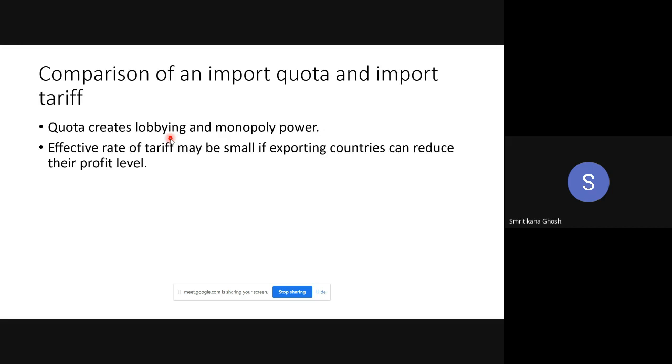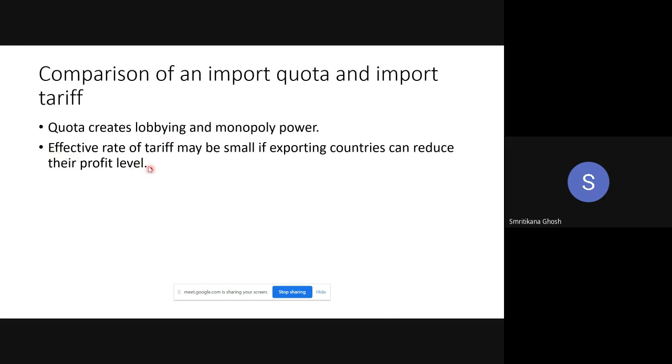Anyone can import, but the only condition is that if you are importing, you have to pay the tax. If you can pay the tax, you can import. So there is no restriction on your import. You can import, but you have to pay the tax. That is a restriction. But here you have to purchase the license first. So you have to build lobby power, deal with red tape and all these things. You have to overcome all those, get the license, then you can purchase the importable good. So it is very difficult for the customer to import through the quota system as compared to tariff.